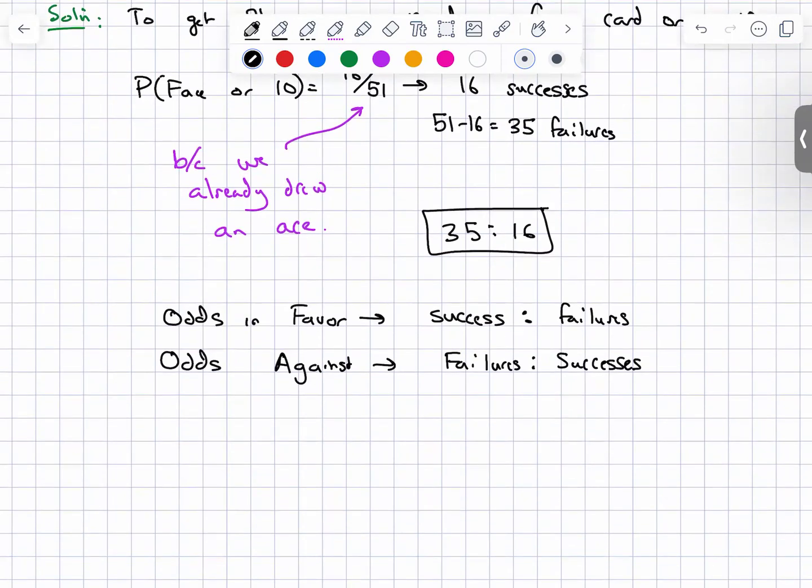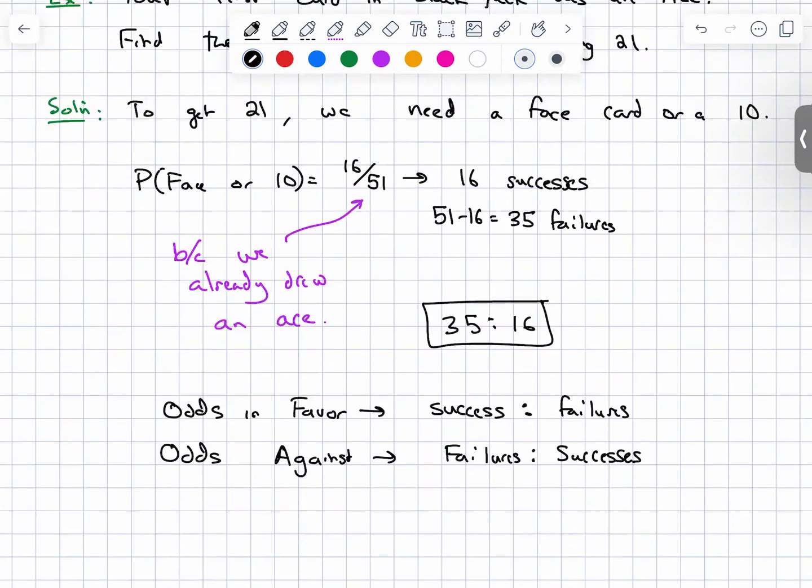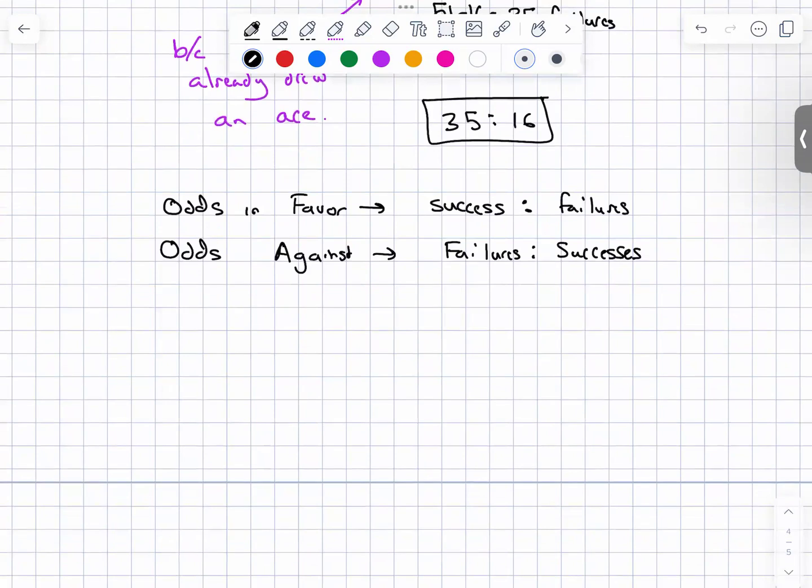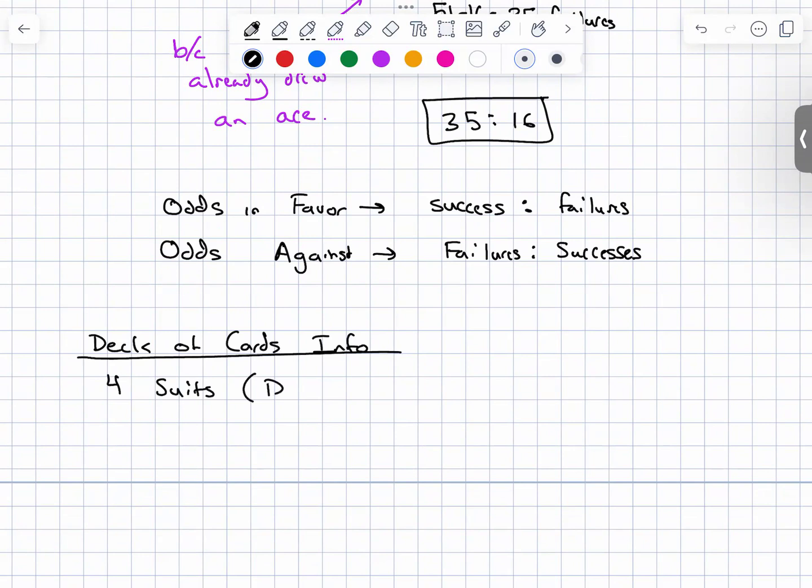So when you give us the cards, what would you do? How about this? This is how it will be presented. It'll say deck of cards info. What it'll say is there are 4 suits, and it'll say diamond.